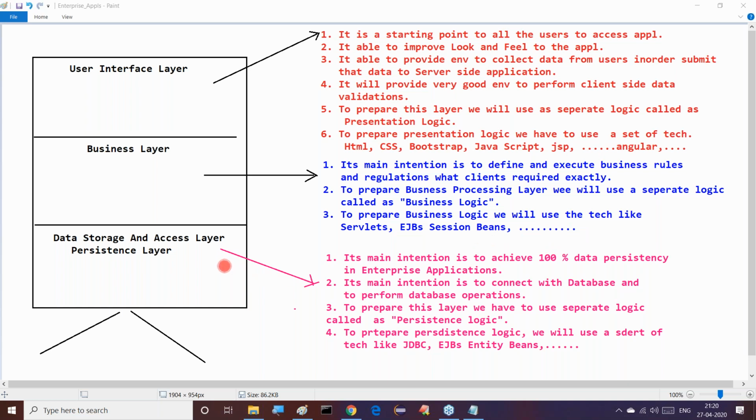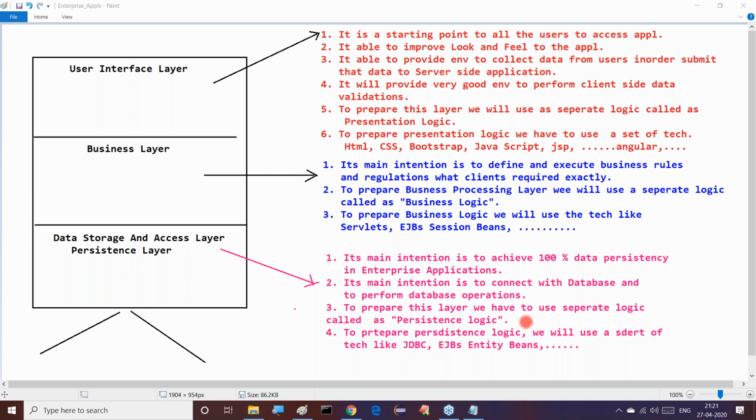Next is the data storage and access layer, or persistence layer. The main intention of this layer is to achieve 100% data persistence in enterprise applications. What is the meaning of 100% data persistence? Connecting with the database and performing database operations permanently is called data persistence. To prepare this layer, we use a separate logic called